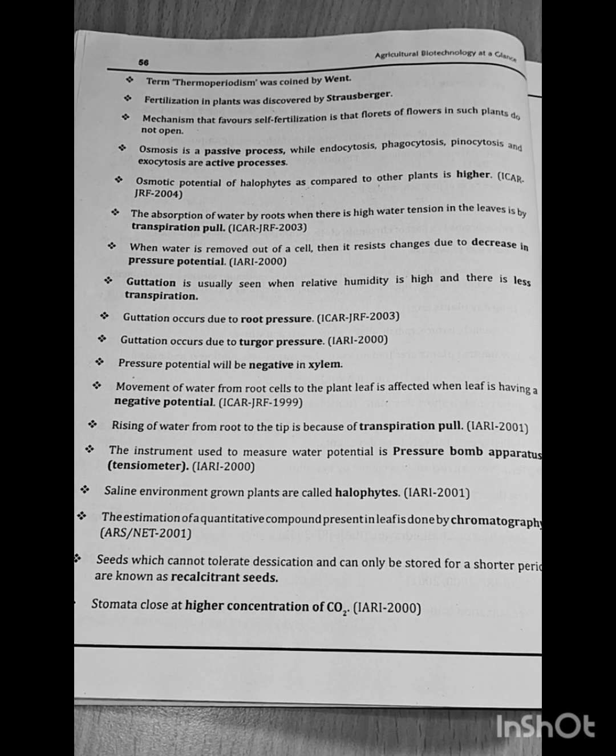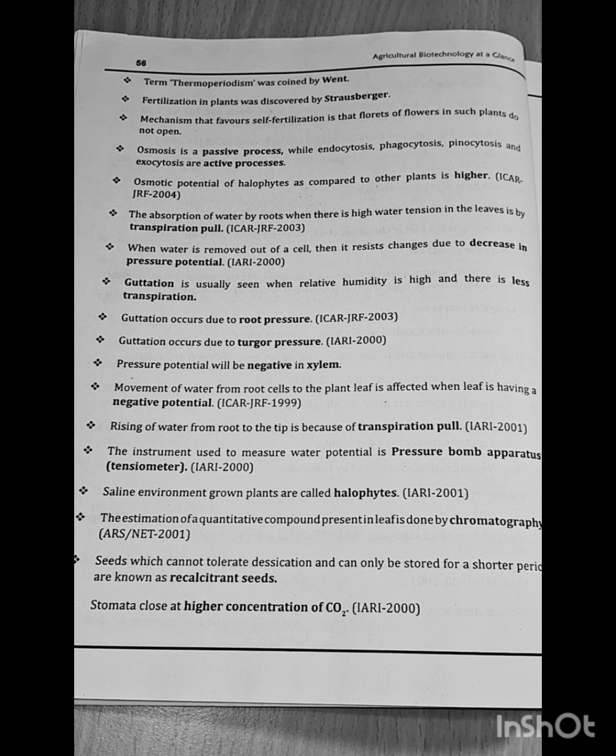Movement of water from root cells to the plant leaf is affected when the leaf has a negative potential. ICAR JRF 99: Rising of water from root to the tip is because of transpirational pull. IRI 2001: The instrument used to measure water potential is the pressure bomb apparatus or tensiometer. Question asked in IRI 2000.